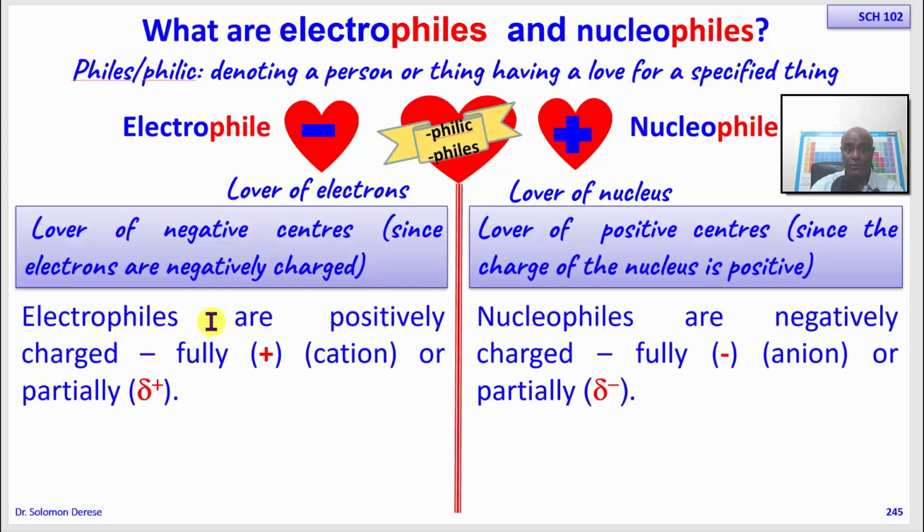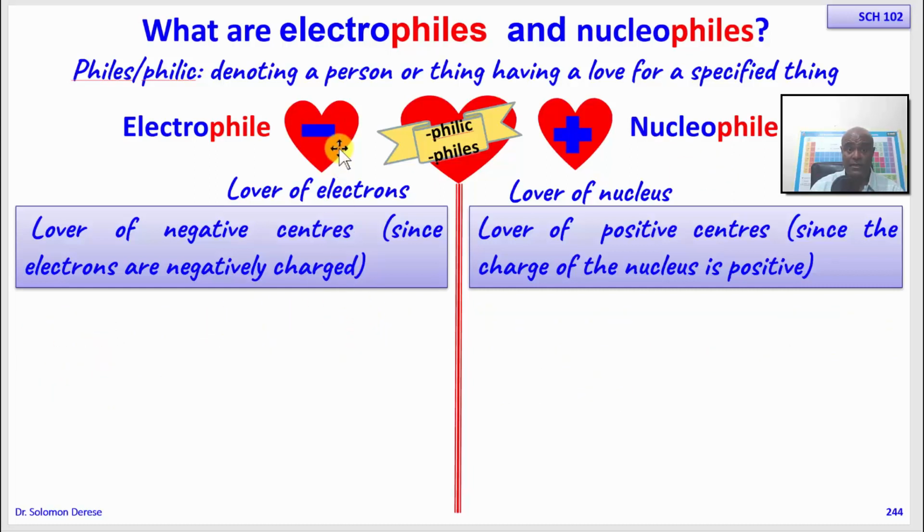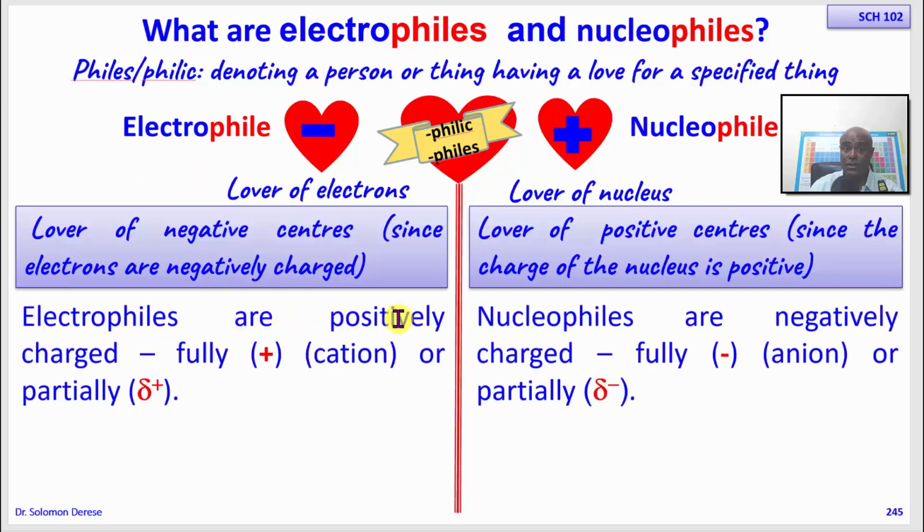Okay, so since opposite charges attract, electrophiles, since they love electrons, must have the opposite charge. So electrophiles are positively charged. Nucleophiles love positive centers, so nucleophiles must be negatively charged. They can be fully negatively charged or partially negatively charged, whichever the case, negatively charged. Electrophiles can be partially positive or fully positively charged, all the same, positive. So electrophiles are positively charged.